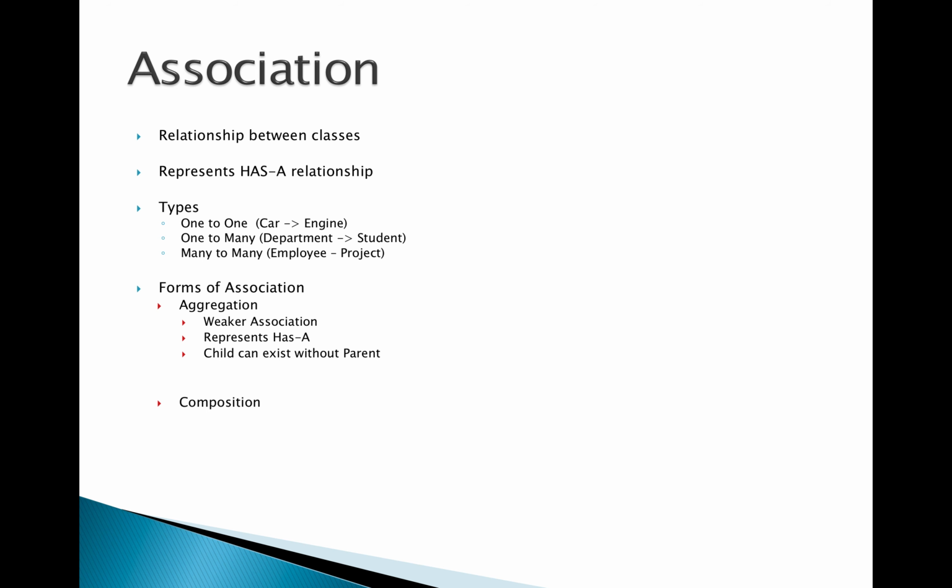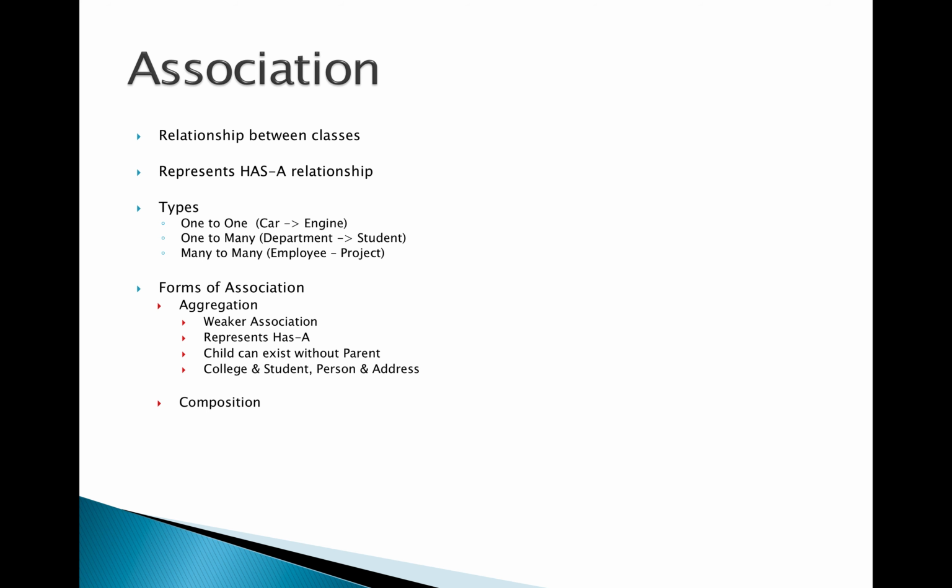The main difference between aggregation and composition is that in aggregation, the child object, the object which is part of the "has a" relationship, can exist without the parent object. Even if you destroy the parent object, the child can still exist because they are not strongly associated. They are weakly associated.